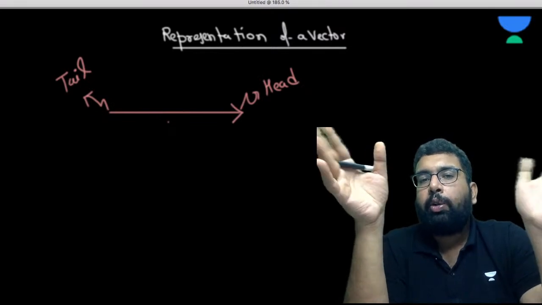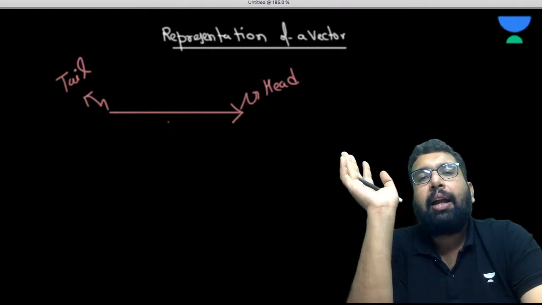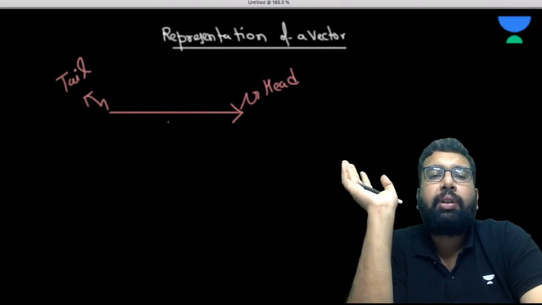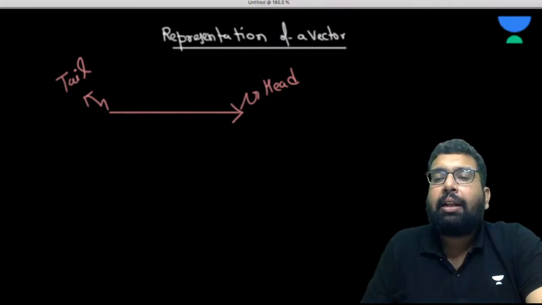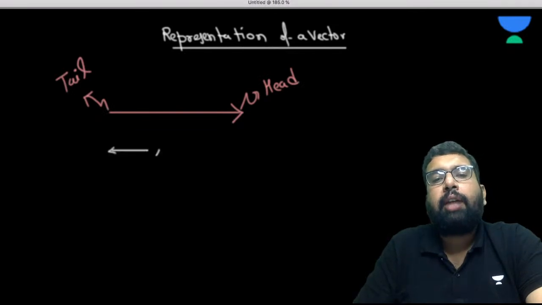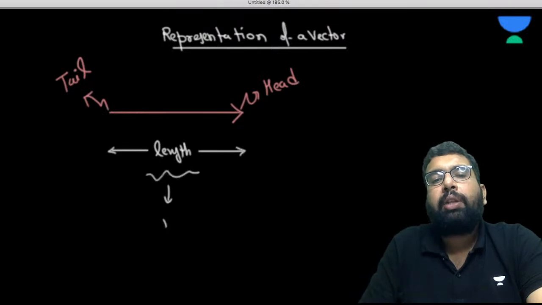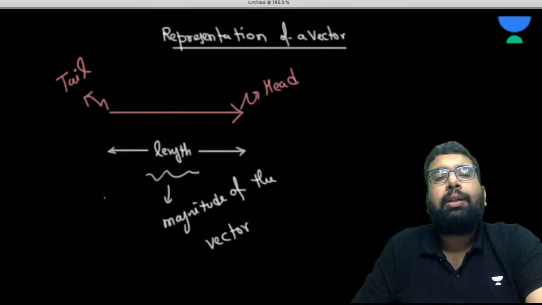Okay, so you know this arrow, right? Now this is the tail and this is the head. So from tail to head, it gives the direction. And please understand this, the length of this arrow. So this arrow would have some length, no? So this length of the arrow gives the magnitude of the vector.